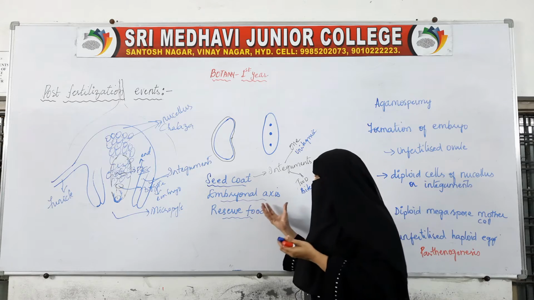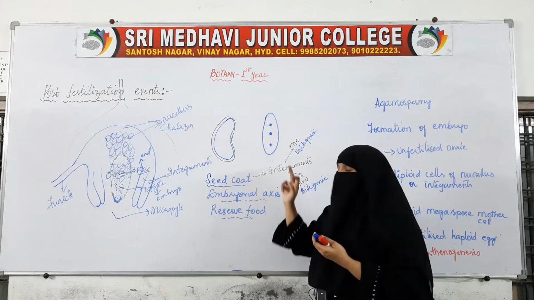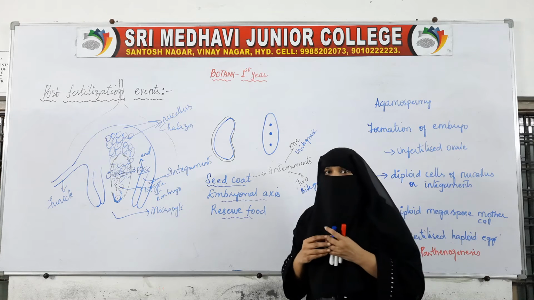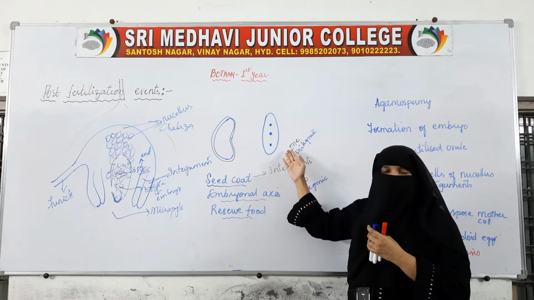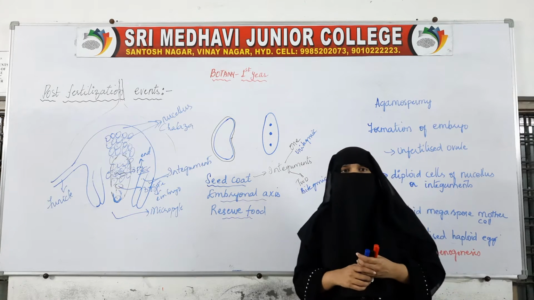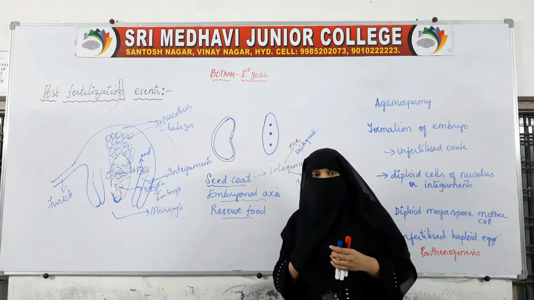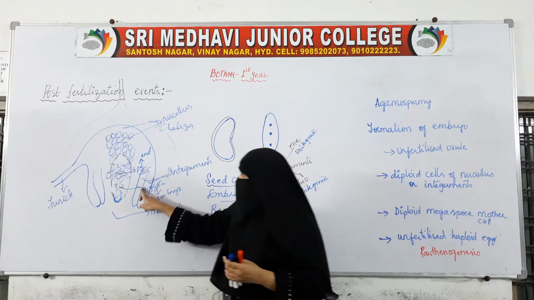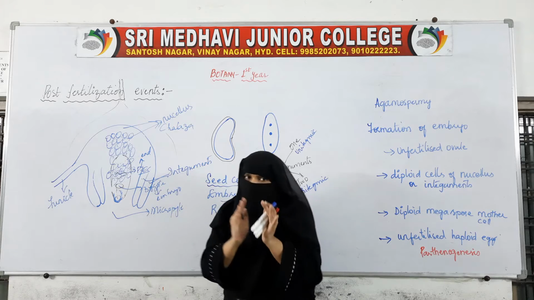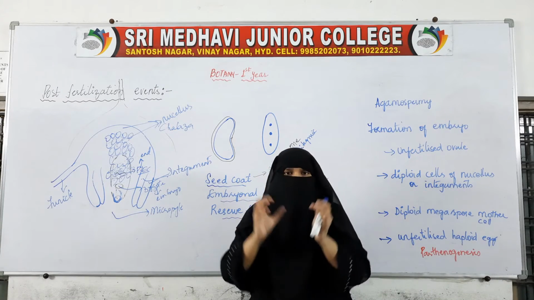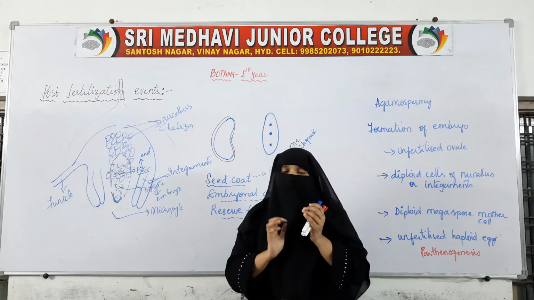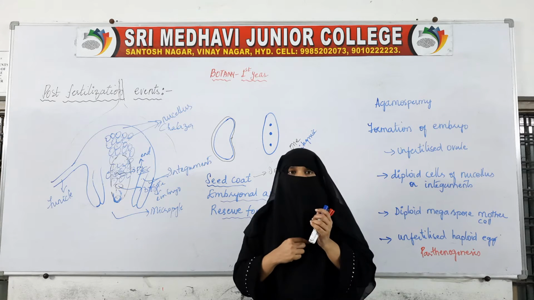Each seed is covered by a seed coat. That seed coat can be made from a unitegmic ovule or from a bitegmic ovule. The integuments can be one or two: either one integument changes into the seed cover, or if there are two integuments, both combine and form the seed cover.